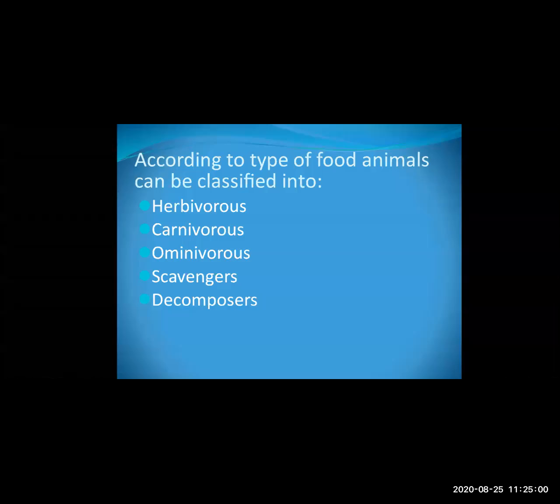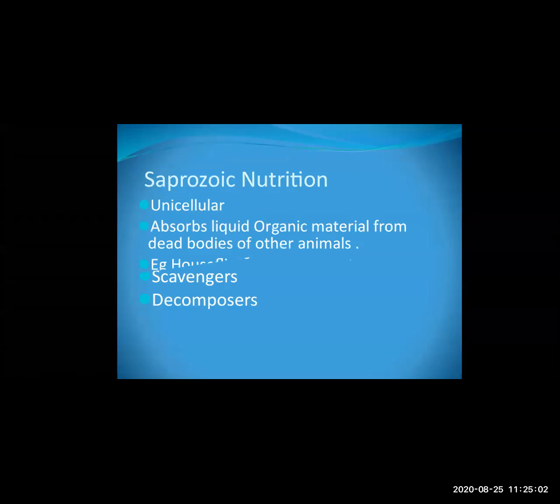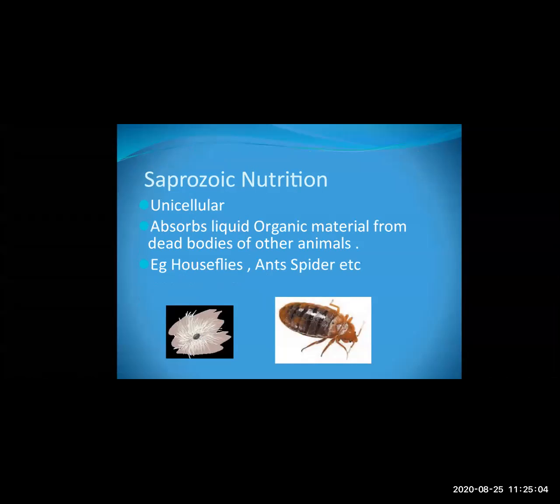Okay, now the next type of nutrition we are going to study is saprozoic nutrition. What is saprozoic nutrition? The organisms you see in the slide are unicellular. Unicellular means having only one cell. Uni means one, cellular means cell. So the animals which have a single cell are called unicellular.